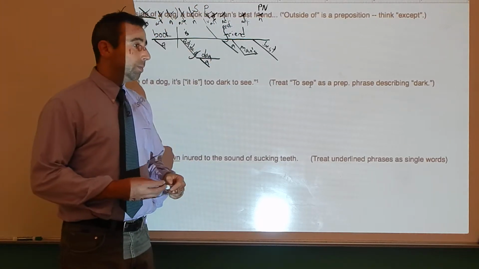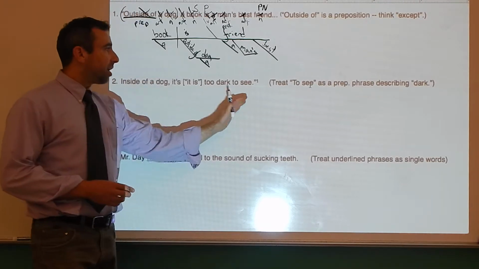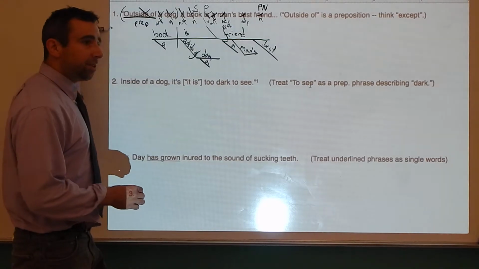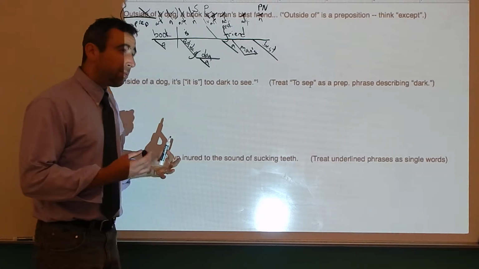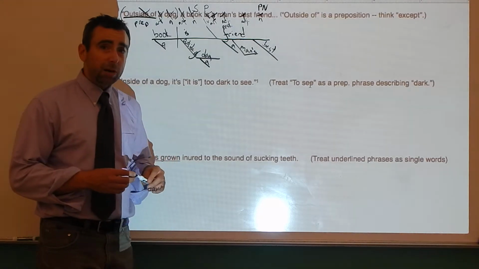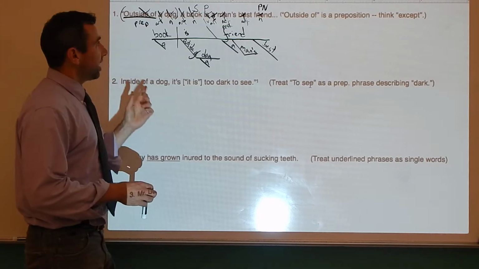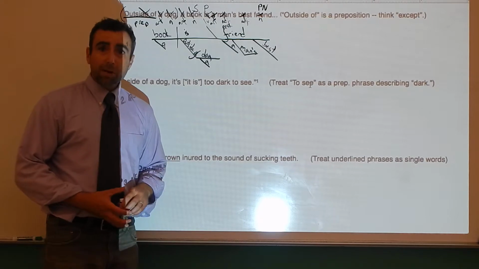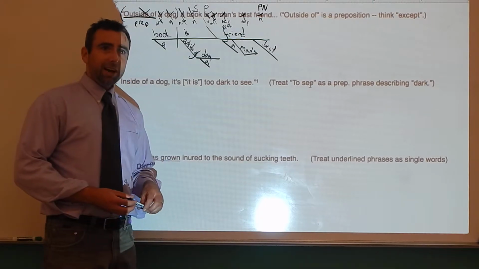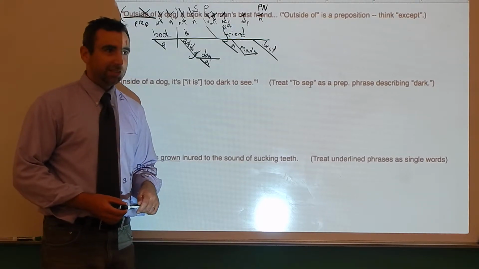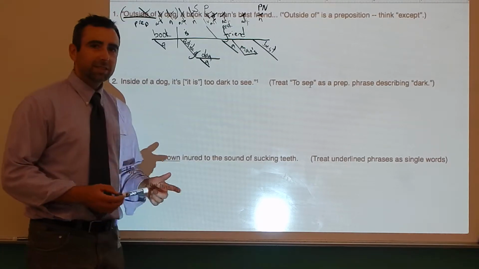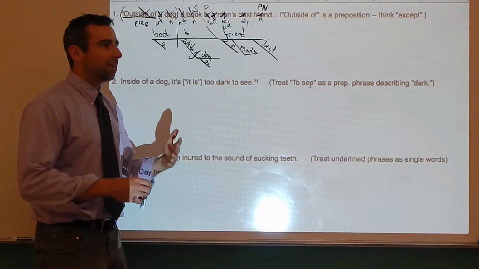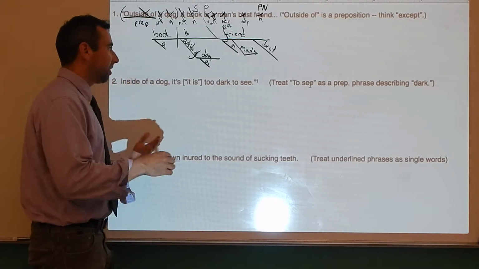Time for number 2. Inside of a dog, it's too dark to see. So these two sentences go together. They're a quote, a pretty famous one by an American comedian named Groucho Marx. Outside of a dog is a book. Excuse me, let me try that again. Outside of a dog, a book is a man's best friend. Inside of a dog, it's too dark to see. Get it? Because outside of could mean like except for, or it could mean like on the outside of a dog and inside of a dog. Oh, okay.